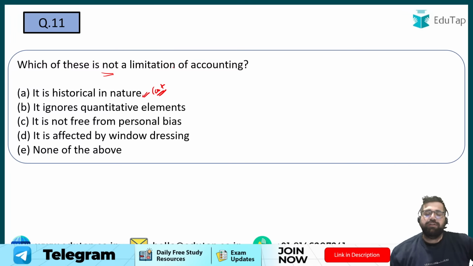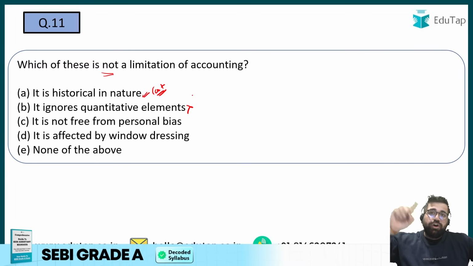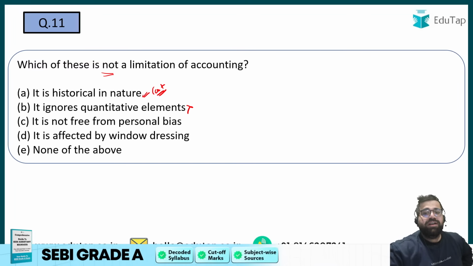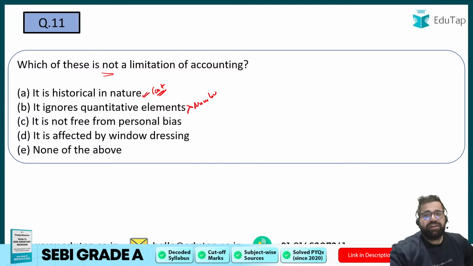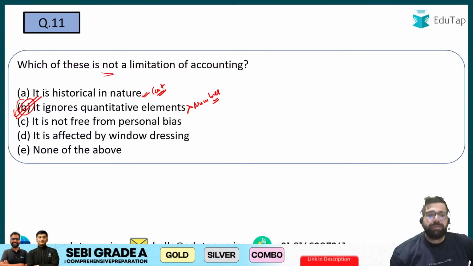We all know that we have to record our assets on cost. It ignores quantitative elements? No, it does not ignore quantitative. It ignores qualitative, not quantitative. Quantitative means numbers, but in accounts we do use numbers. So it is not a limitation. Therefore, the answer will be B.